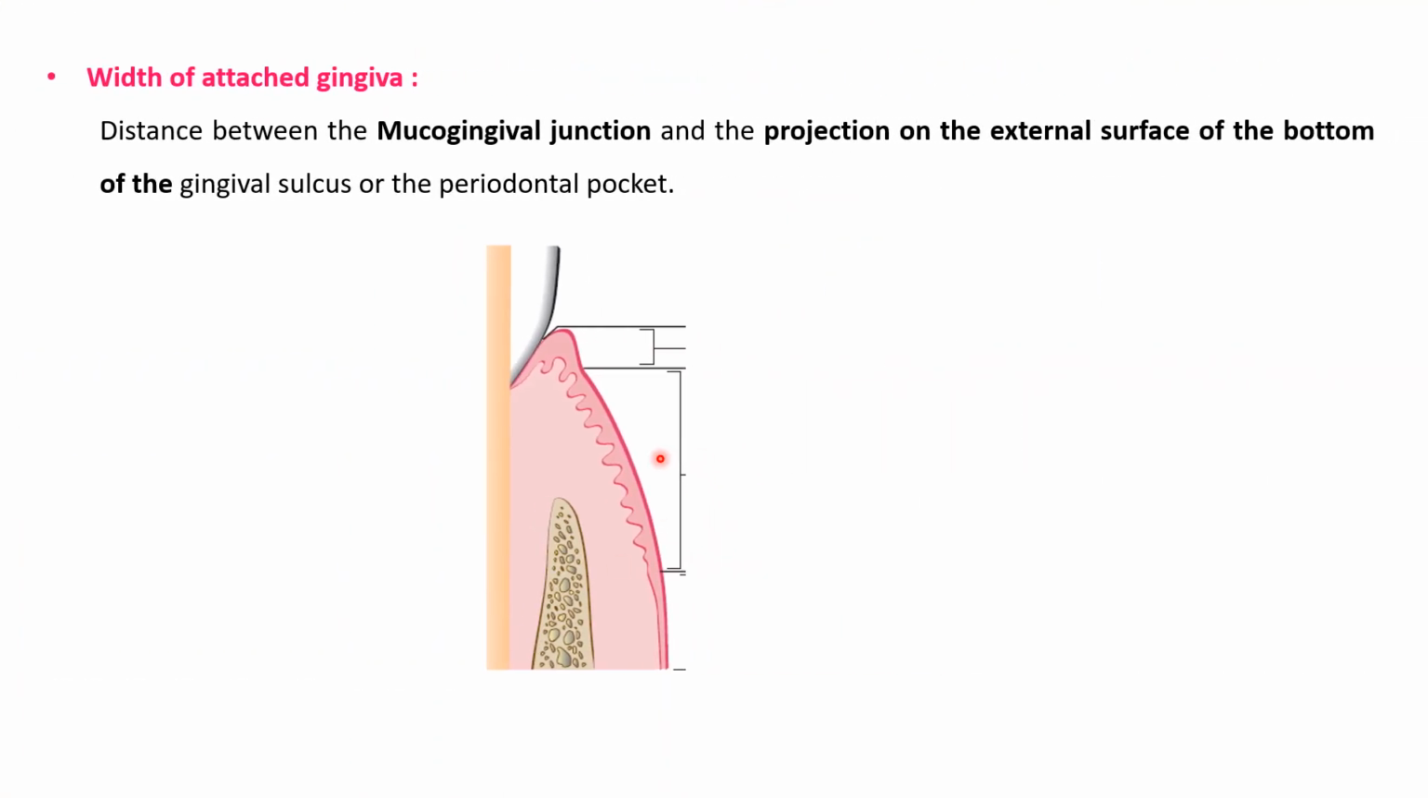Width of attached gingiva. This width is a very important clinical parameter, and it is the distance between the mucogingival junction and the projection on the external surface of the bottom of the gingival sulcus or the periodontal pocket. What is this projection? When we measure the pocket, the base of the pocket projected onto the outer surface of the gingiva is the projection on the external surface of the bottom of the sulcus or pocket. So from this point to the mucogingival junction is the width of attached gingiva.